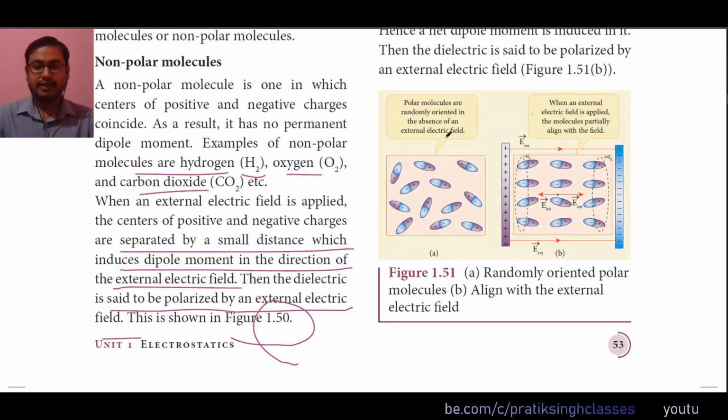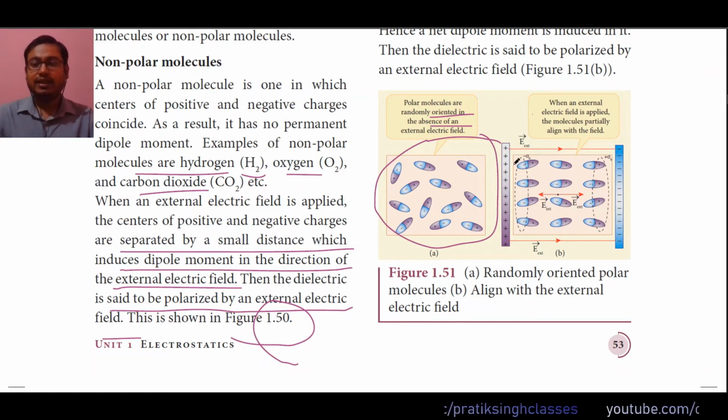As you can see in this figure, a lot of molecules are there and the positive and negative charges are arranged in a random fashion. That means they are randomly oriented in the absence of an external electric field. But when an electric field is applied, they will be arranged in a fashion. As you can see here, at this side we have a positive plate and here a negative plate.